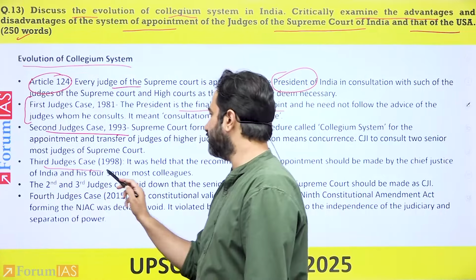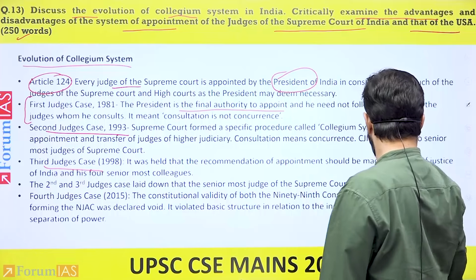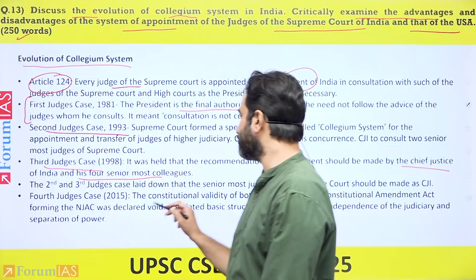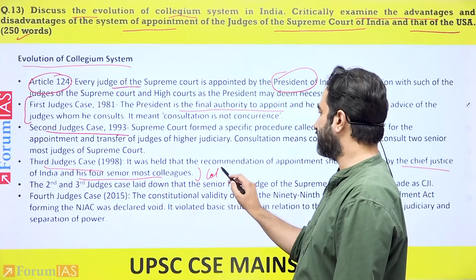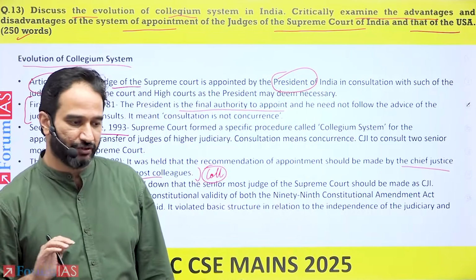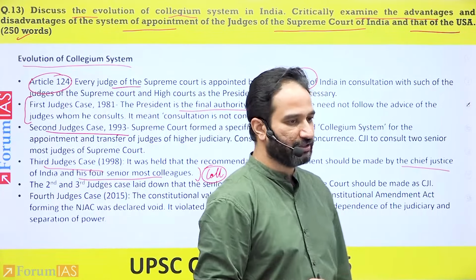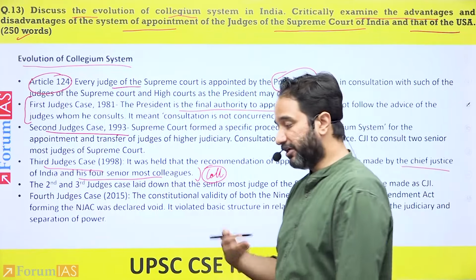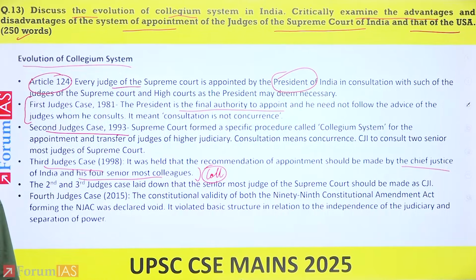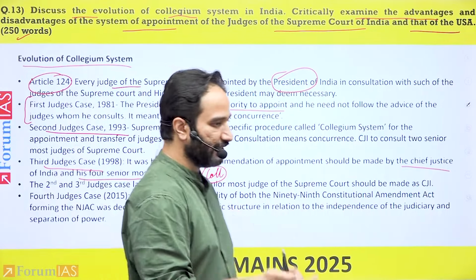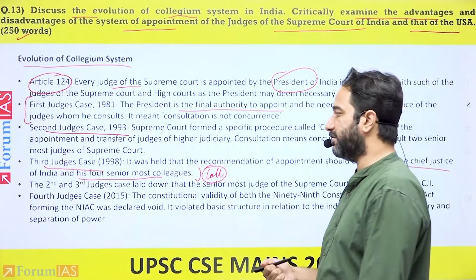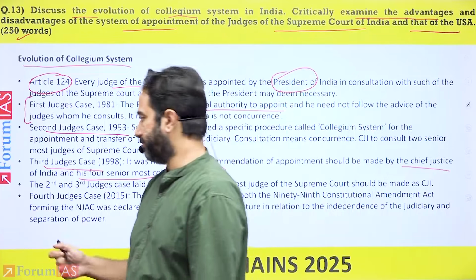By the time you get to the third judges case, it ended up saying that the Chief Justice of India would have to consult his four senior most judges. And this is now the current system of collegium within India. And if any of the two judges do not agree with the recommendation of the name, then it is advised to the Chief Justice not to send that name forward. If the Chief Justice does send that name forward to the President, then it is not an obligation upon the President to accept that name.